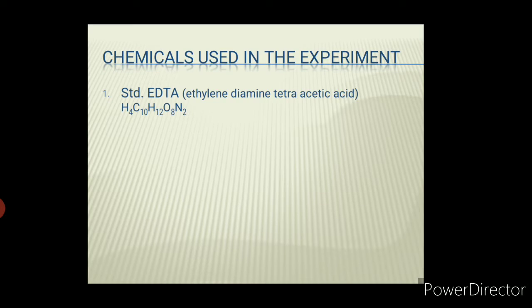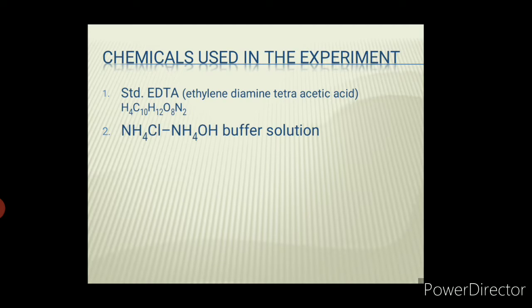When we add the indicator in the titrant, it will bear one color because of the formation of the EDTA and calcium complex, but at the end point one more complex will be formed that bears some other color. In this manner the color change during the experiment works. So here EDTA is nothing but a complexing agent.